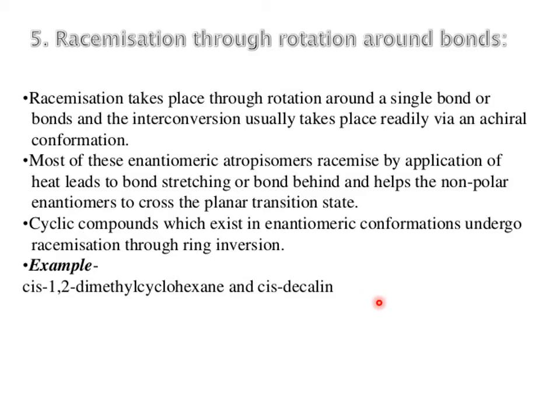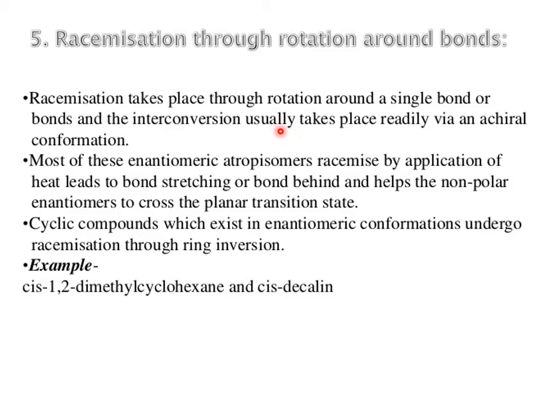Then there is racemization through rotation around a bond. Sometimes racemization occurs when the bond is rotated. Racemization takes place through rotation around a single bond or bonds, and the interconversion usually takes place rapidly via an achiral conformation. Most of these enantiomeric atropisomers racemize by application of heat, which leads to bond stretching or bond bending and helps the enantiomers to cross the planar transition state.